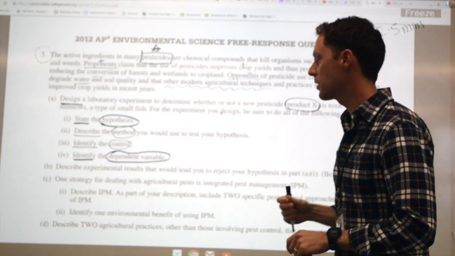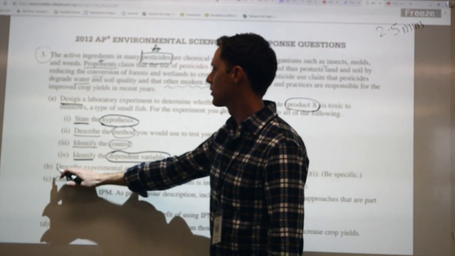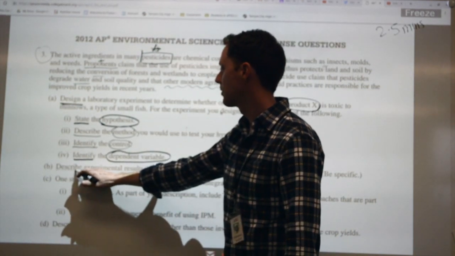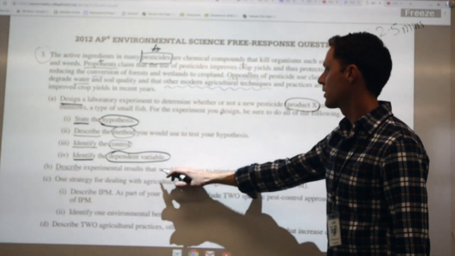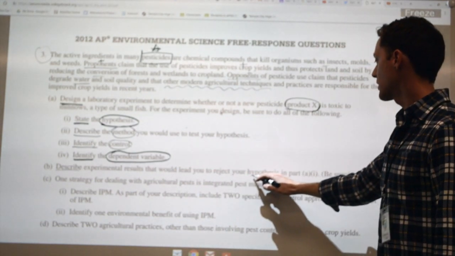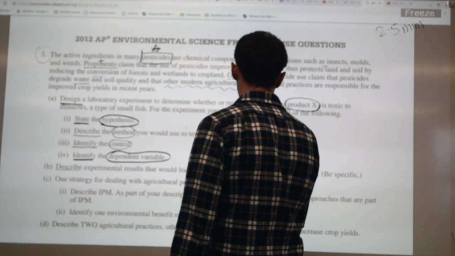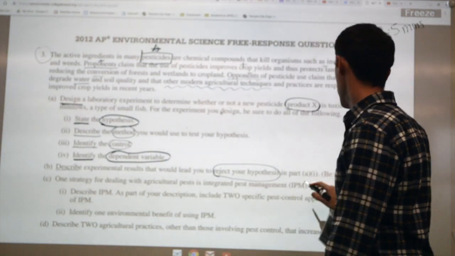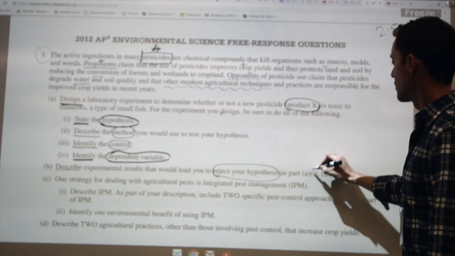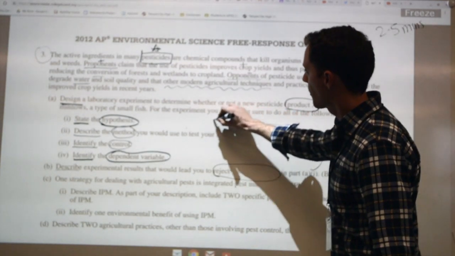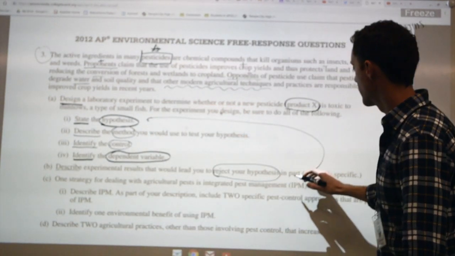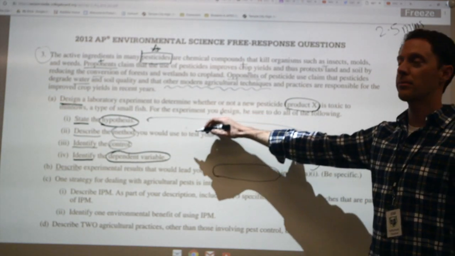Okay, moving on to part B. Again, here's our action word, describe. I'm going to underline describe experimental results that would lead you to reject your hypothesis. So I'm going to circle reject hypothesis, because that's our keyword in part A1. And just to make a mental note, I'm going to draw an arrow to part A1 so I know that part B is referring back to this.